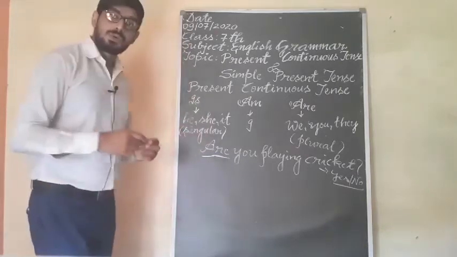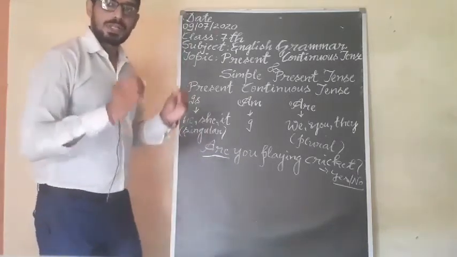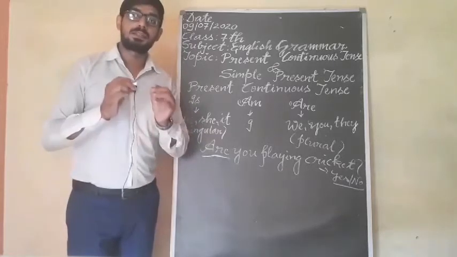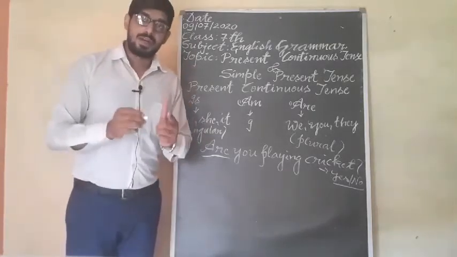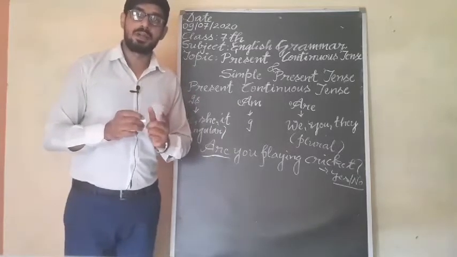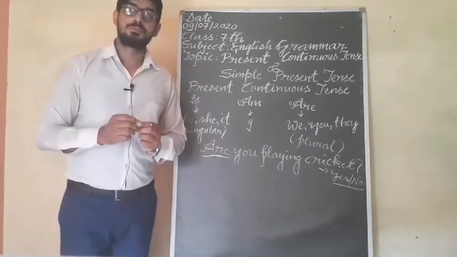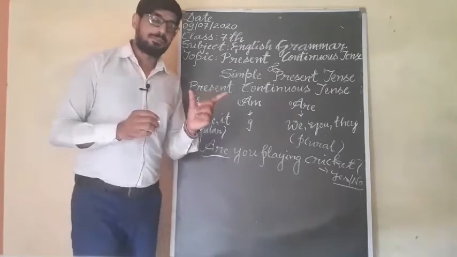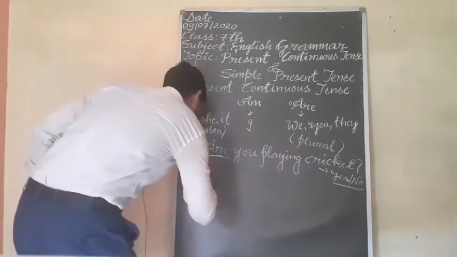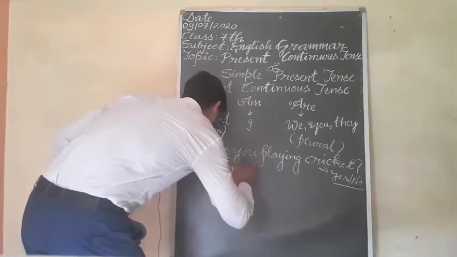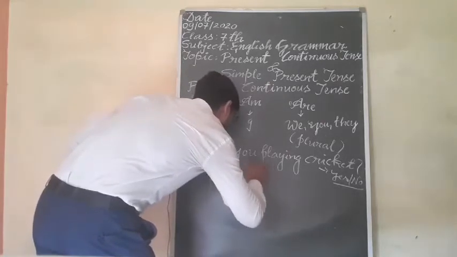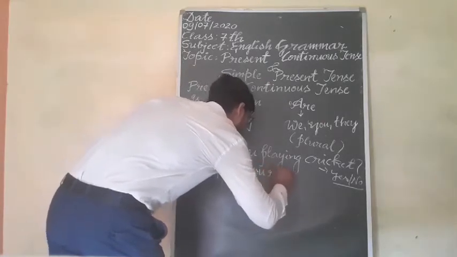And the second one is known as WH word type. WH word type means that the sentences will start with a WH word: what, where, when, why, whose, whom. So I am giving you the example. Why are you running?